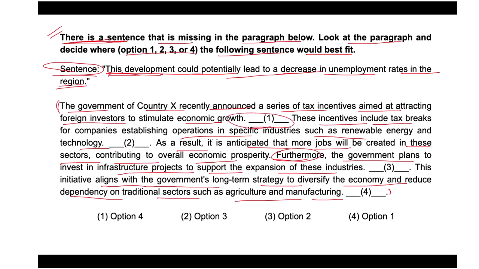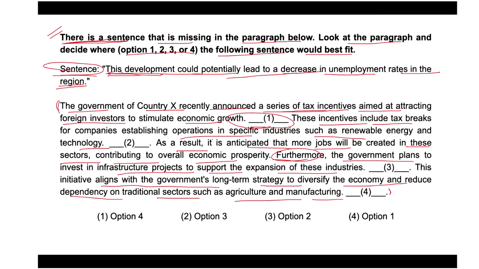Option one suggests placing the sentence after discussing the tax incentives. This placement makes sense because it directly connects the potential consequence of the tax incentives, which is the job creation and reduced unemployment rates.